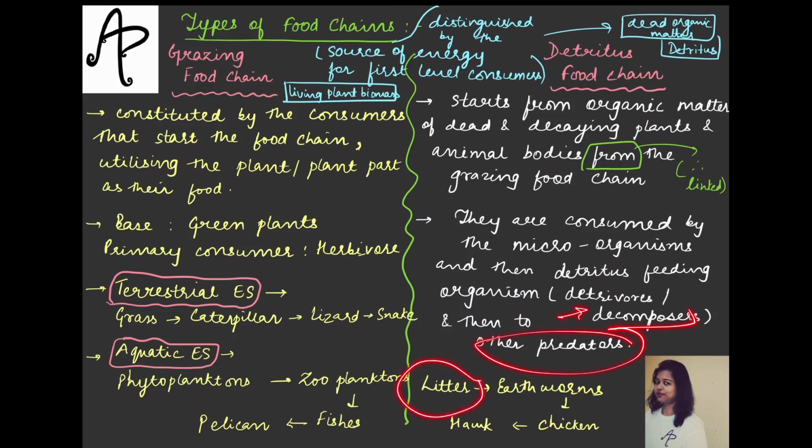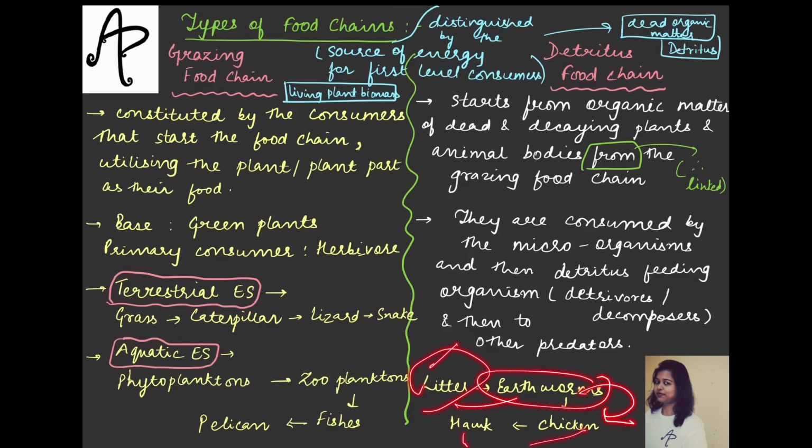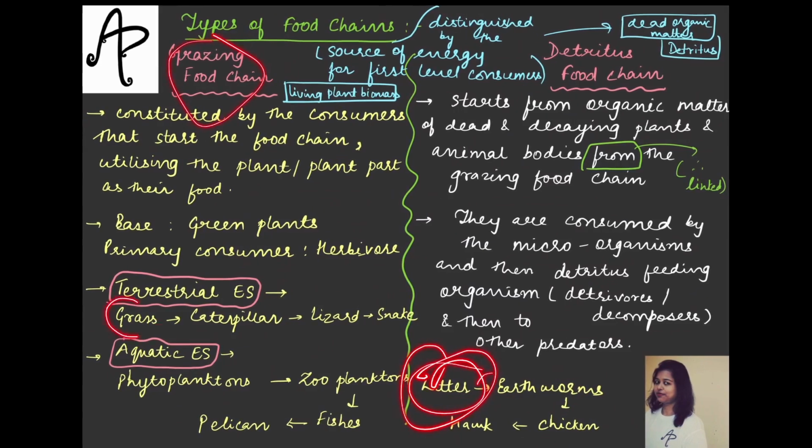So let's say litter है यानी plants का पड़ा हुआ part है, ठीक है, leaves है, roots है, etc. So that will be eaten by, let's say, the earthworms, और litter में कुछ भी हो सकता है actually, decayed animal parts भी हो सकते हैं, and that can be eaten by the chicken and that can be eaten by the hawk. So this will start directly from your dead parts, whereas the grazing chain will start from your plant or the plant parts. I hope that should be clear.